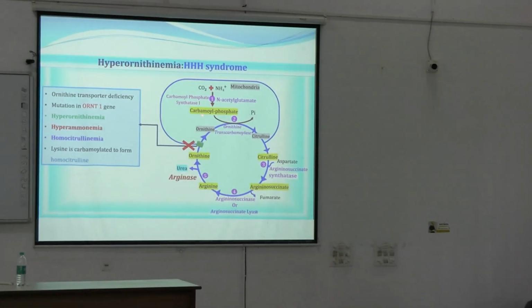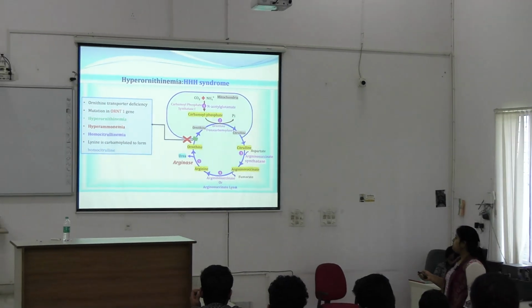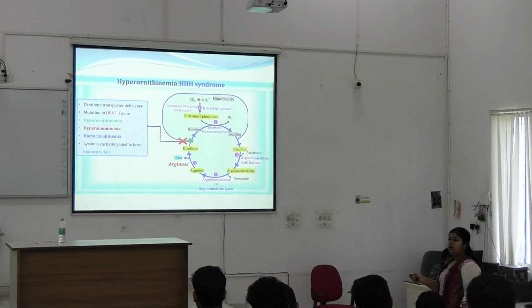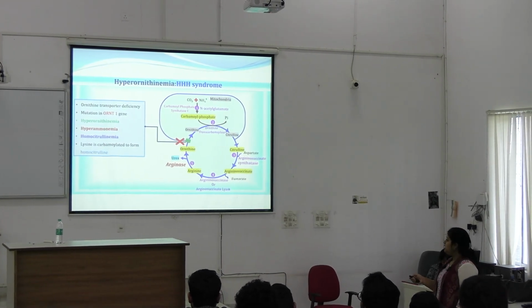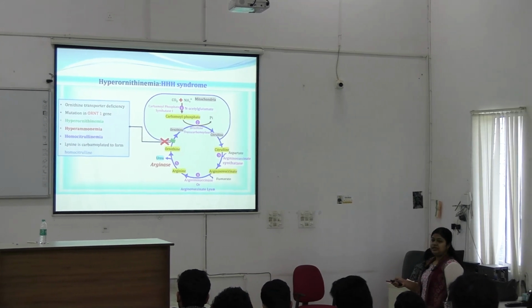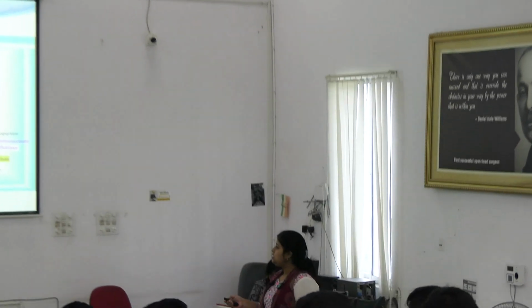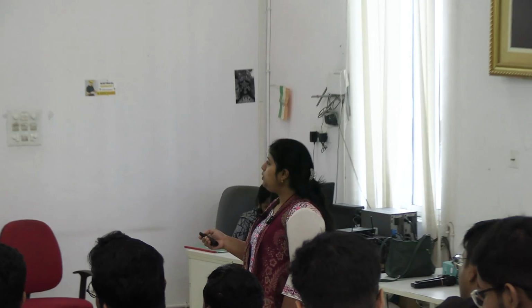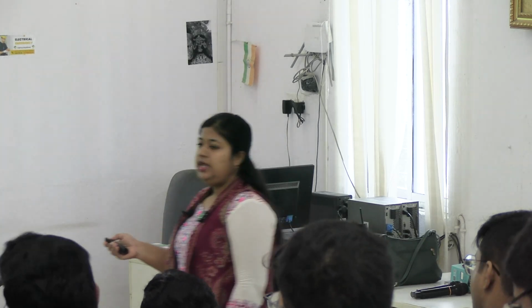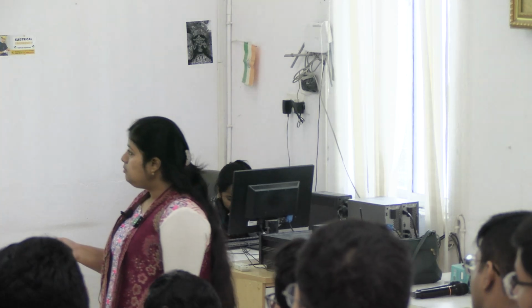So the carbamoyl group from carbamoyl phosphate cannot be transferred to ornithine, but it will be transferred to lysine. So lysine will take the carbamoyl group from carbamoyl phosphate and it will form homocitrulline. If ornithine takes carbamoyl, then it will form citrulline. If lysine gets the carbamoyl group, it will form homocitrulline.